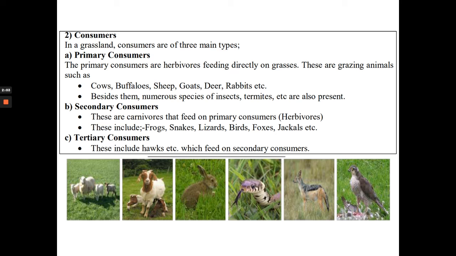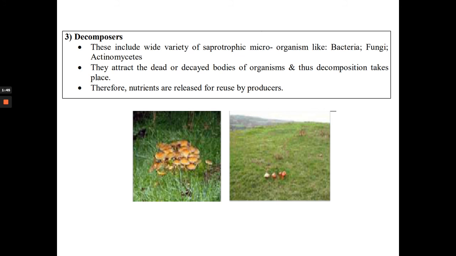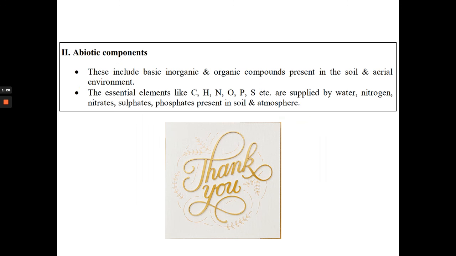That includes frogs, snakes, lizards, birds, fox, jackals, these kind of animals. And the tertiary consumers, which include hawks, eagles, feed on secondary consumers. And finally, decomposers. These include a variety of saprotrophic microorganisms: bacteria, fungi, actinomycetes. They attack the dead or decayed bodies of organisms, and thus decomposition takes place. So therefore, nutrients are released for reuse by producers.